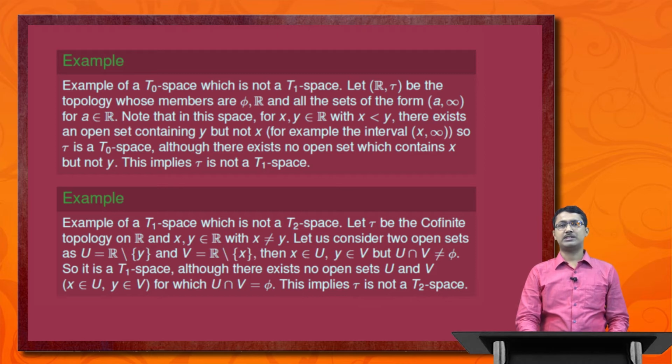Then obviously x belongs to U and y belongs to V, but U intersection V is obviously not equal to phi. So it is a T1 space although there exist no open sets U and V such that x belongs to U and y belongs to V for which U intersection V is equal to phi. This implies tau is a T1 space, but not a T2 space.